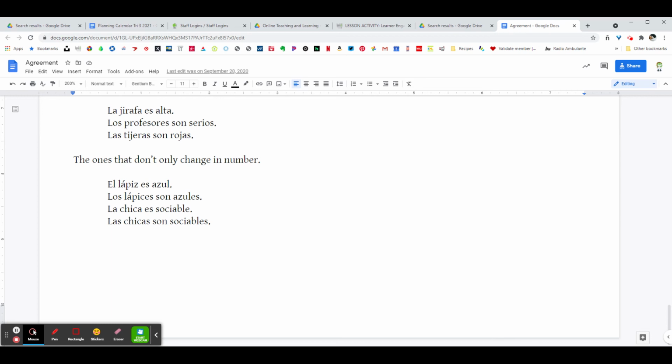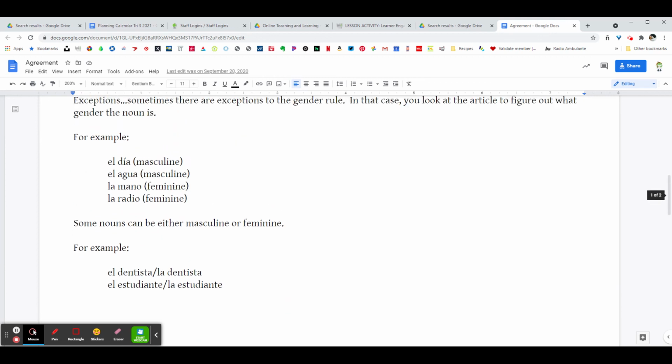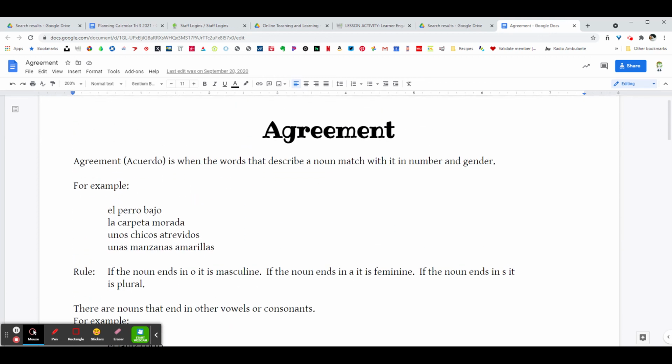If you had more than one pencil, you'd have to make blue plural as well. La chica es sociable, or las chicas son sociables. Notice in all of these examples, the adjectives come after the noun that they describe. In English, we would say the short dog, but in Spanish, they say the dog short.